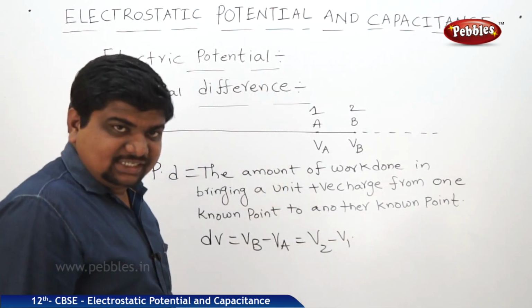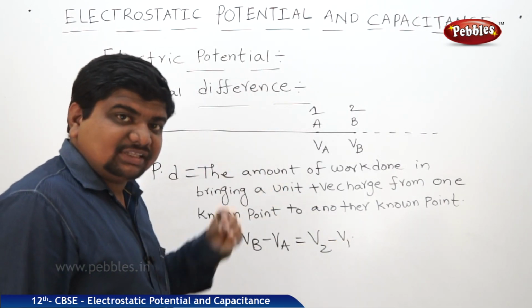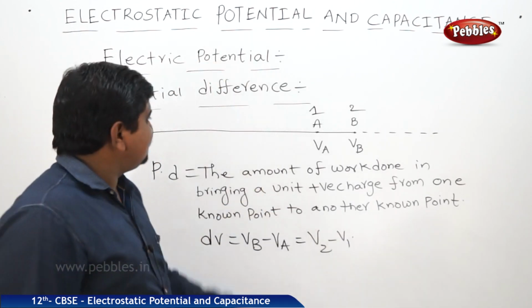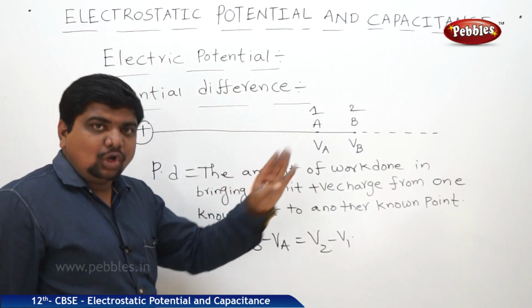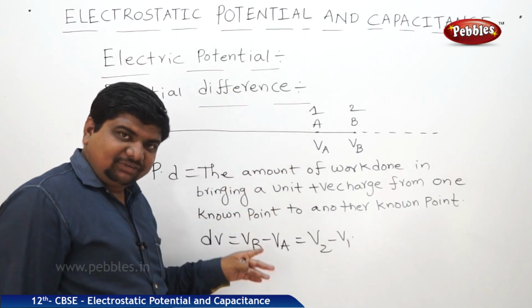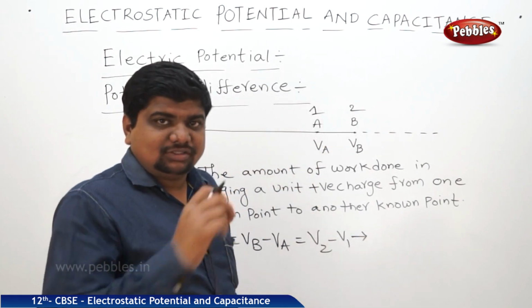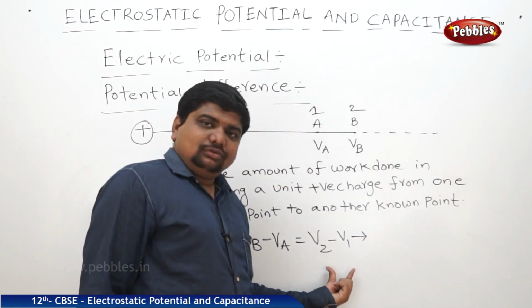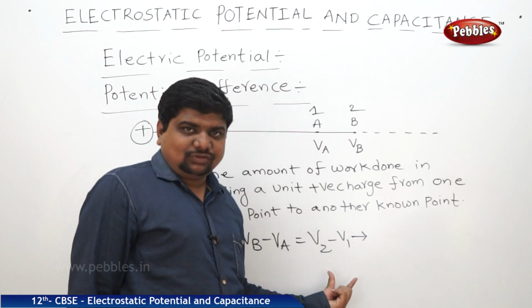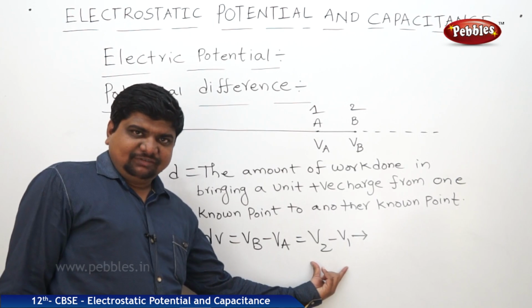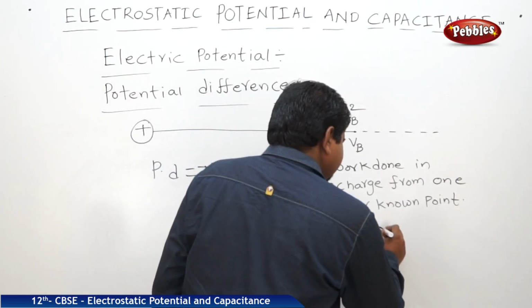Like the electric potential, potential difference also has the same units. What is the unit of electric potential? Volts. Likewise, potential difference is also in volts. When you see dry cells, it is useful in terms of potential difference V. This potential difference is applicable in dry cells.